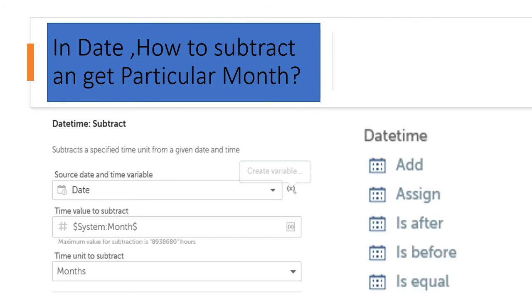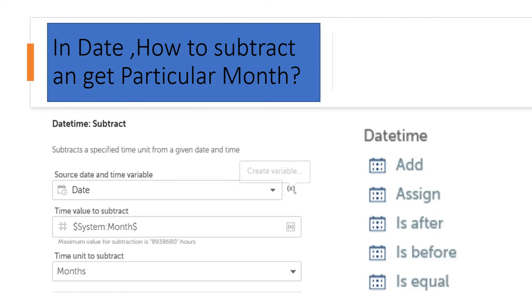So subtract works that way: a time value to subtract, for example 2 or 3, and the time unit, how many months you want to subtract. The main thing is you can change this date variable to ddmmyy. The to string option will create the date value as ddmmyy or mmddyy, these types of formats. Once you assign the output variable, it will give the values.